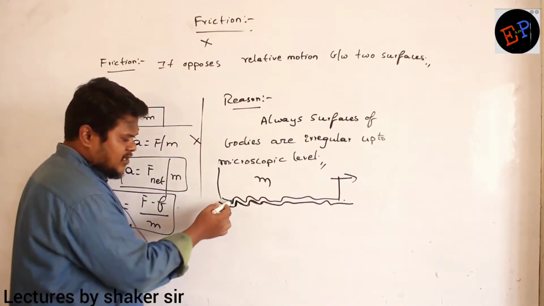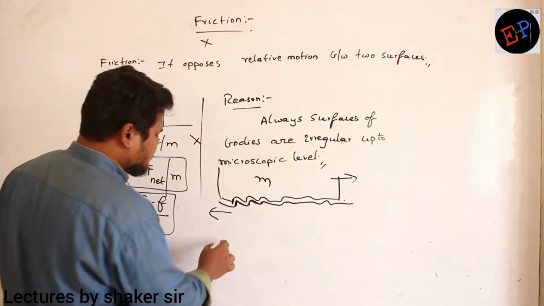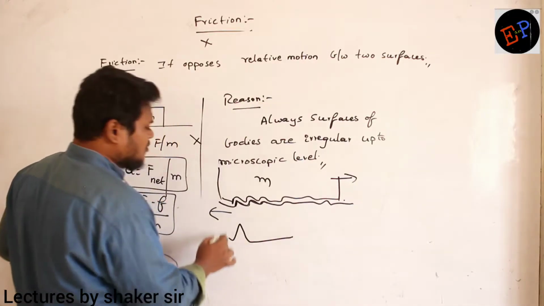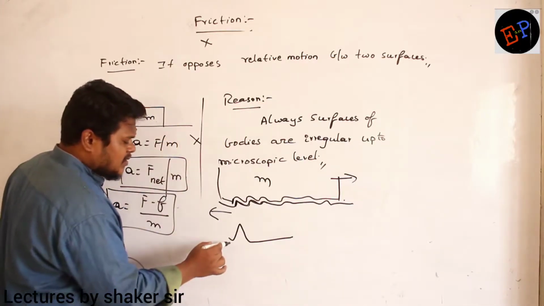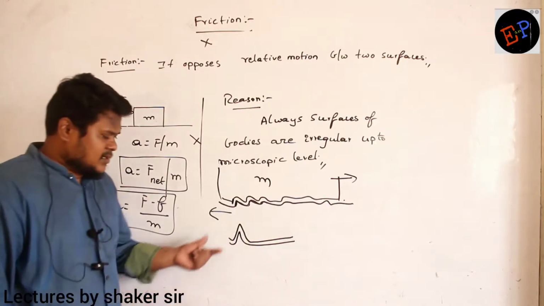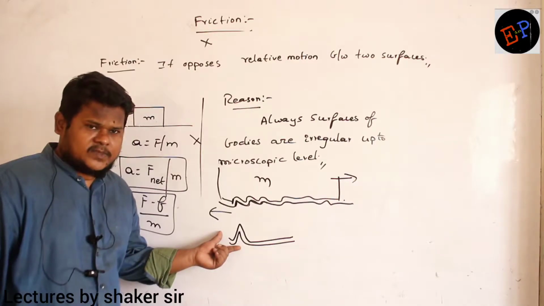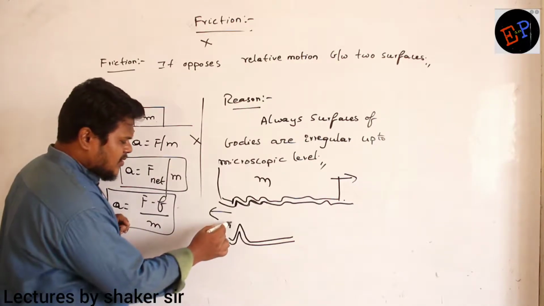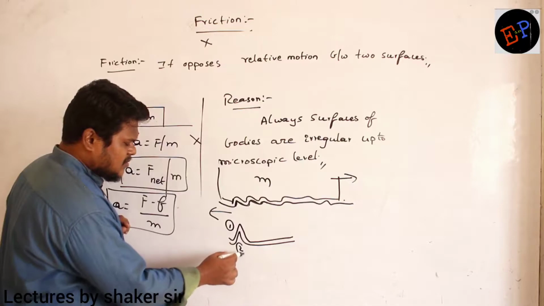Okay? The irregularity which you are seeing here, or if I draw a bigger picture, consider this is the irregularity of this mass. And consider this is the irregularity of the ground. For example, both of them have interlocked. Are you able to understand? So this is the irregularity of the mass, this is the irregularity of the ground.